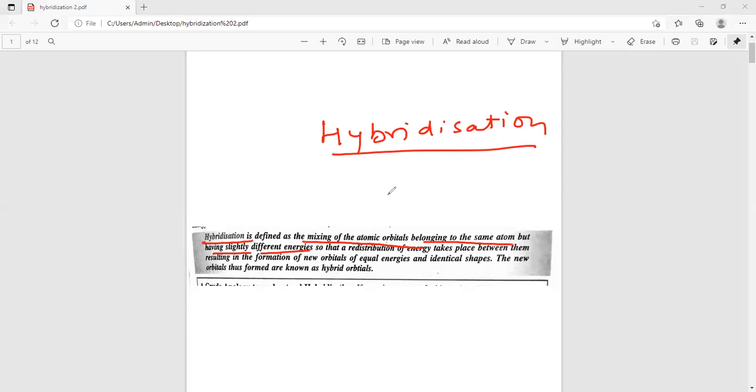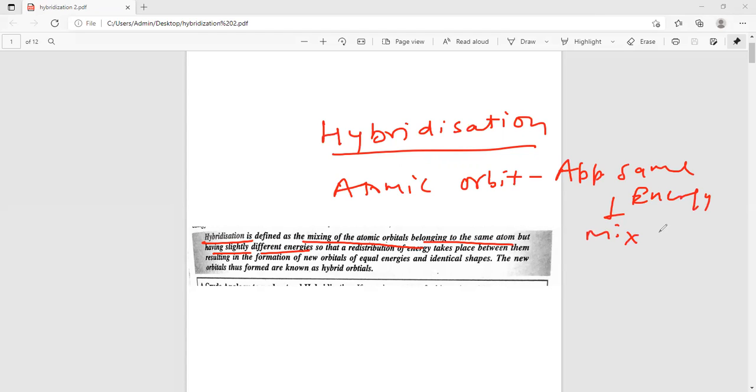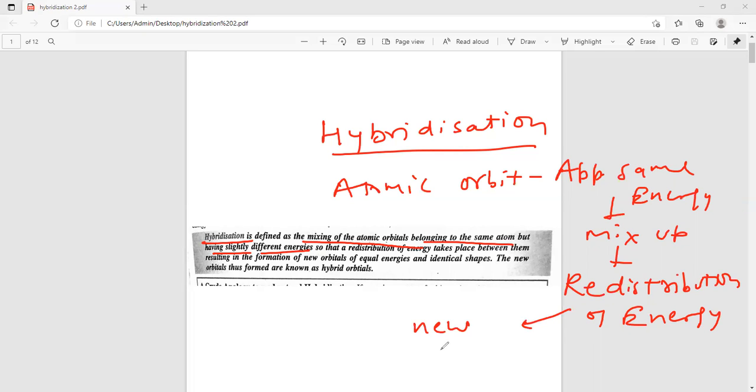Atomic orbitals having approximately the same energy or slightly different energy mix up their energy, and then there is a redistribution of energy, which results in the formation of new orbitals that have the same energy and identical shapes.